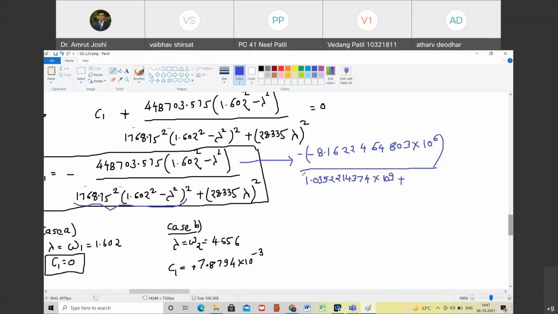Plus, this plus, calculate this value. That is 28.335 square into 4.556 square. So that value is 13.3232 into 10 power 3.